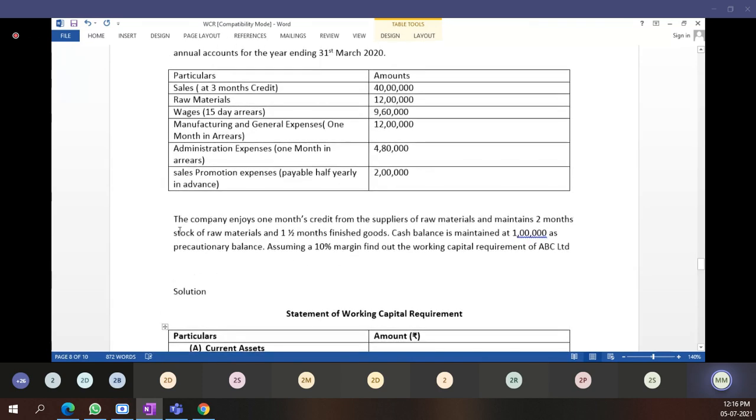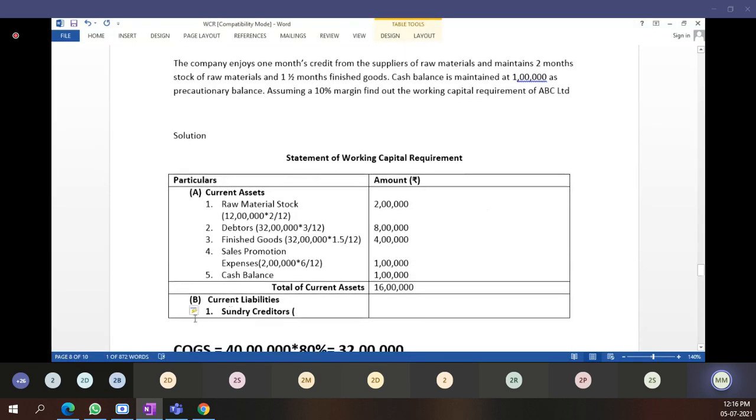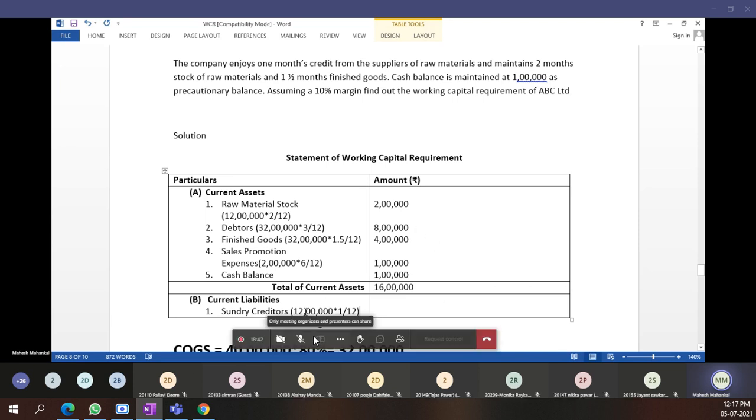What are we doing? Company enjoys 1 month credit from the supplier of raw material. Raw material, how much we require in a year? 12 lakh rupees of raw material we require, and 1 month credit we are enjoying. So the total raw material we are going to purchase is 12 lakh, multiplied by 1 divided by 12. How much comes, students?